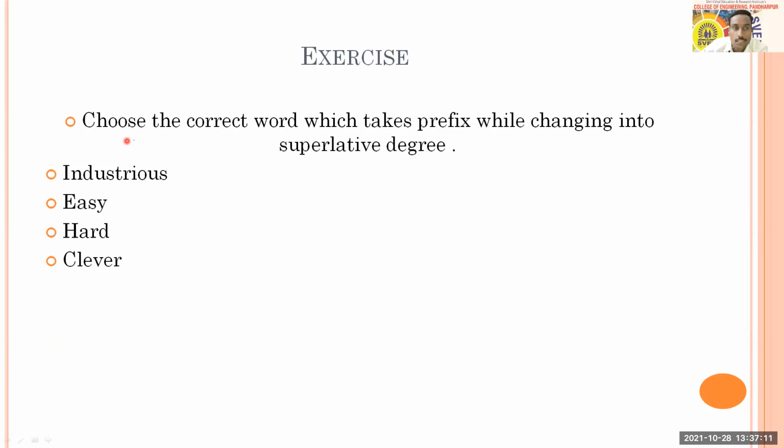The next question is: choose the correct word which takes a prefix while changing into superlative degree. You are going to make it superlative degree, and while making it superlative, it takes a prefix. So the people have studied prefix and suffix in first year, if you remember. Okay. So your options are here: industrious, easy, hard, and clever. So here I'm getting answers from Vaishnavi, Sanjana, Sakshi, and all other people can also answer.